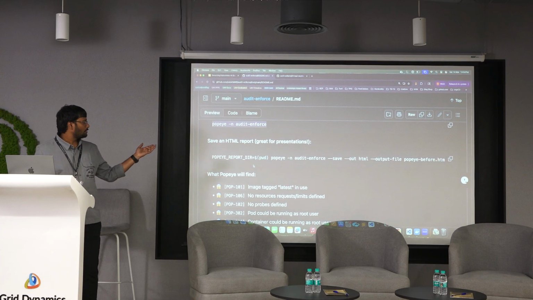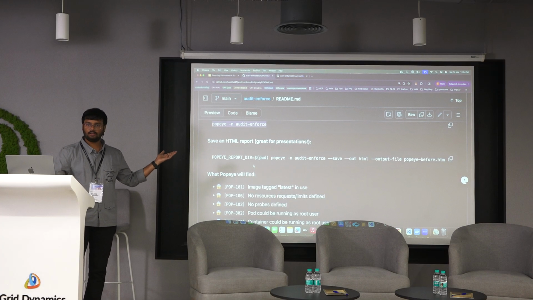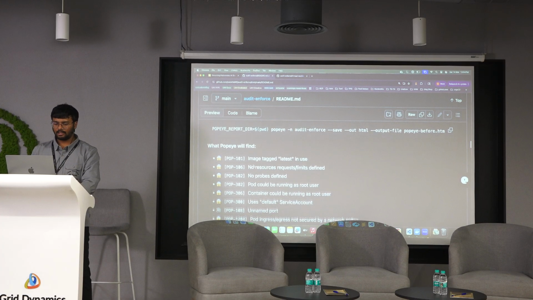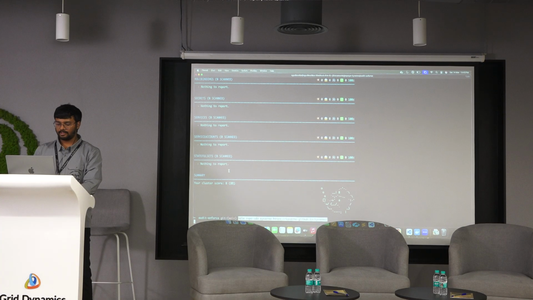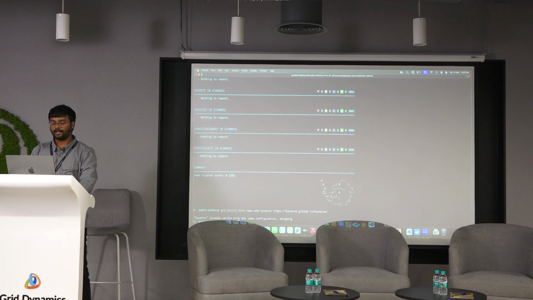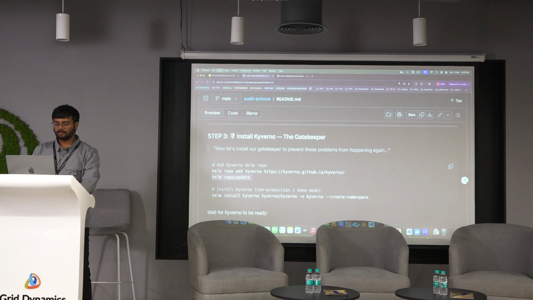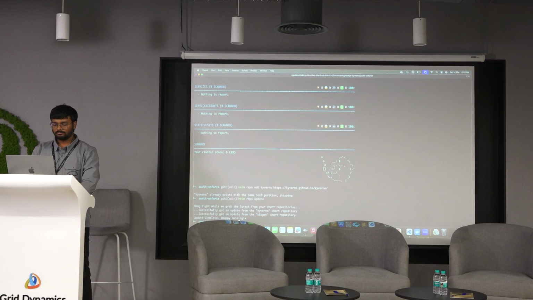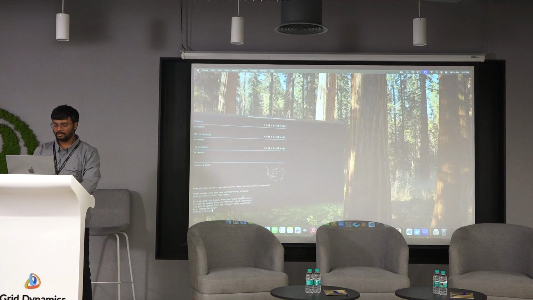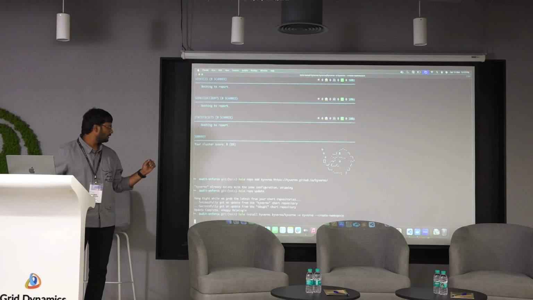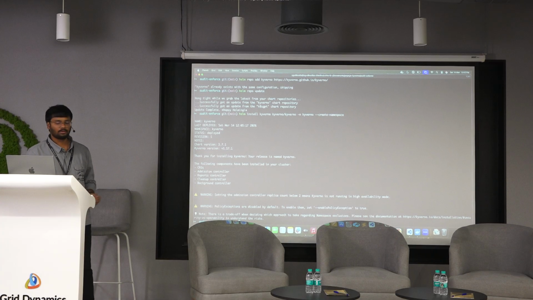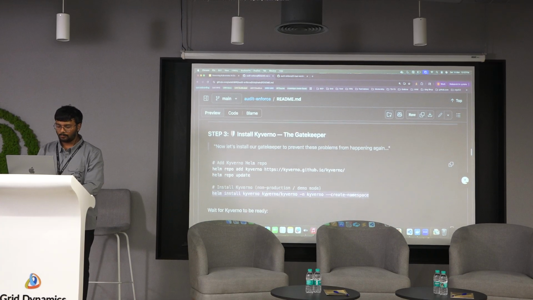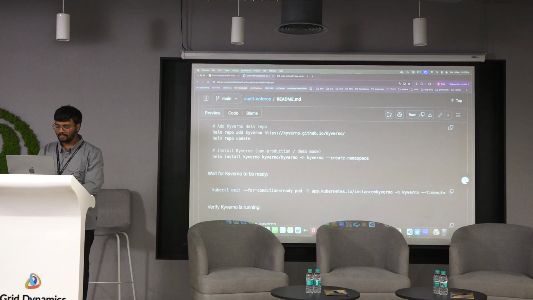Yeah, as I said, we can also export this report as an HTML, but for the time being I am not doing that. And let's install Kyverno here. So I am using the Helm open source repository. What exactly it will do is create the Kyverno operator and some set of CRDs. Done, and we will be installing it. I just updated my Helm repository to get the latest Kyverno version. Yeah, fine. So this will take a couple of seconds, and we'll do a wait condition.